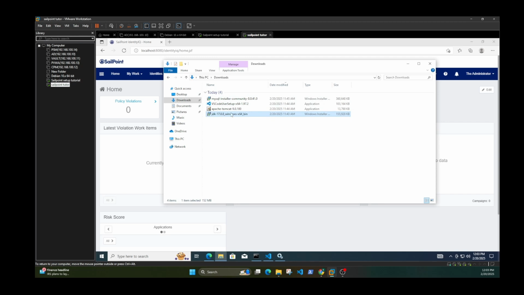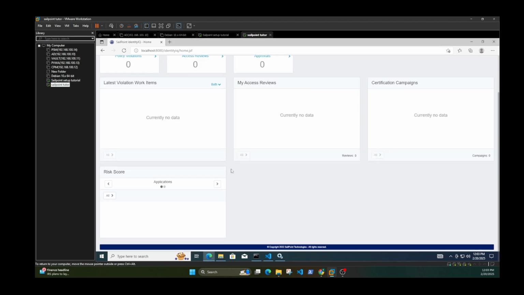Java 17.8, and yeah, just follow the commands.